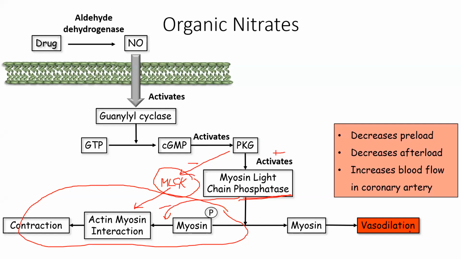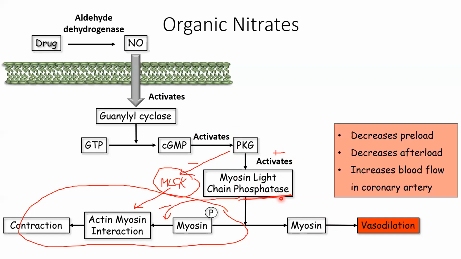Ma'am, since phosphatase is getting activated, it will not allow the kinase to bind to myosin and phosphorylate it. So ultimately, MLCK is inhibited only, right? Yes, whether we write it as phosphatase activation or kinase inhibition. But we are not going into very much depth. I have just given one schematic representation of how PKG is causing vasodilation by activating myosin light chain phosphatase enzyme.